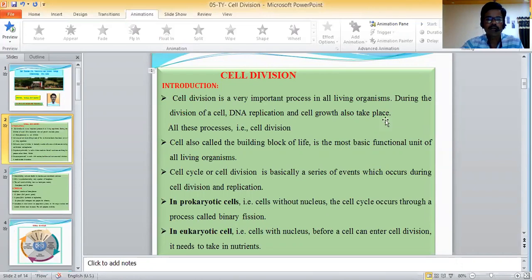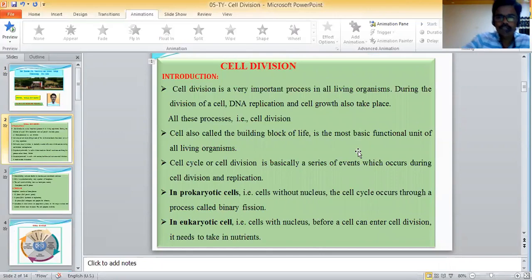The cell, also called the building block of life, is the most basic functional unit of all living organisms. The cell cycle or cell division is basically a series of events which occur during cell division and replication.